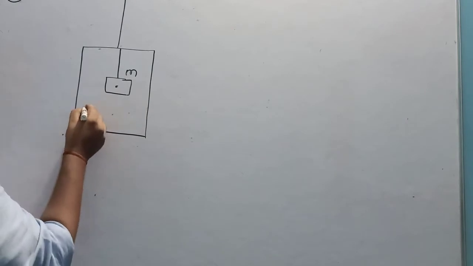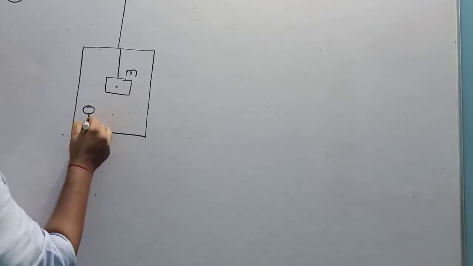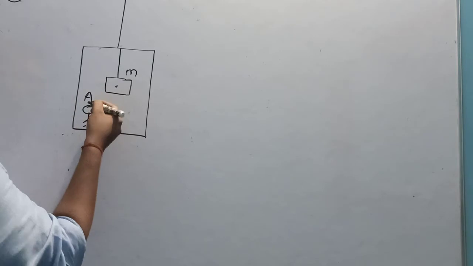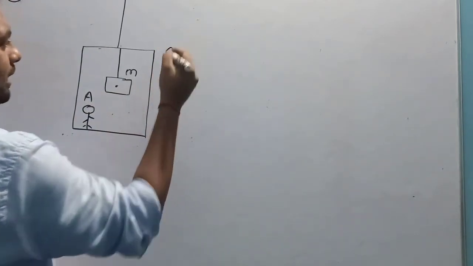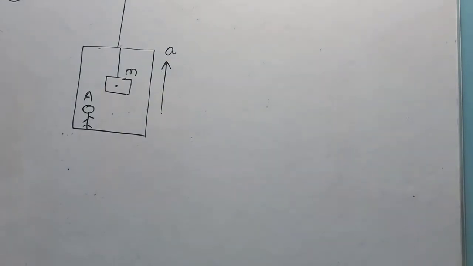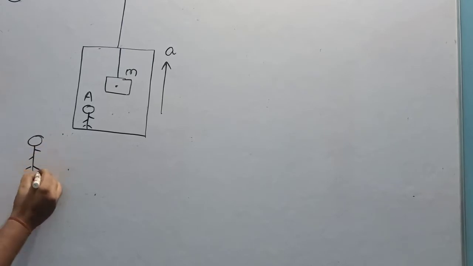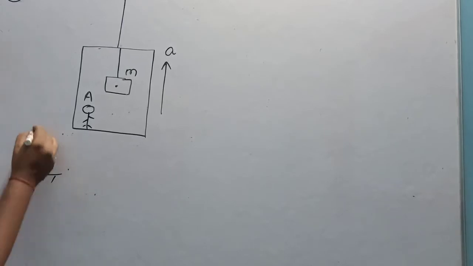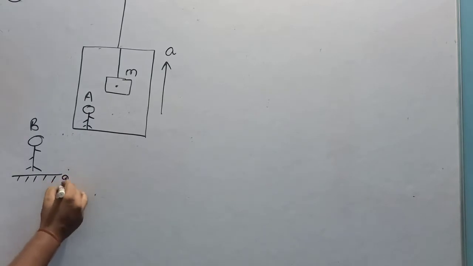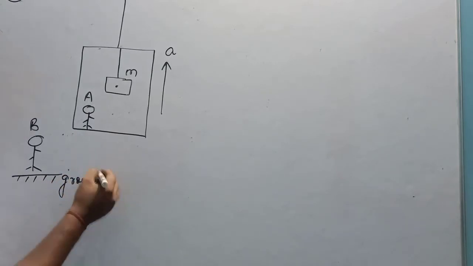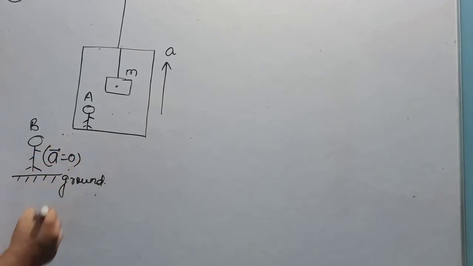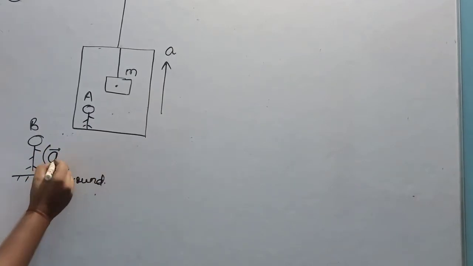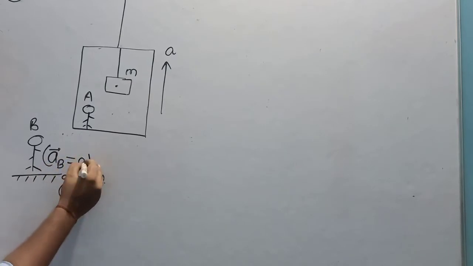Here I am taking two observers. One observer is named A, which is inside the elevator, and the elevator is accelerating in upward direction. At the same instant of time, I am taking another observer. This observer, its name is B, and it is standing on the ground. It means that the acceleration of observer B is equal to 0.